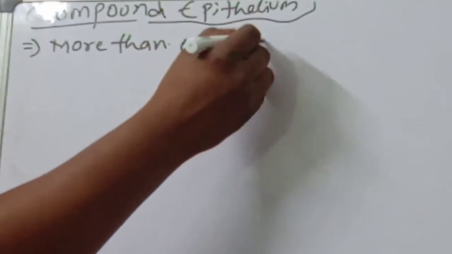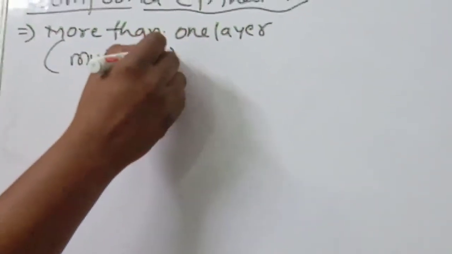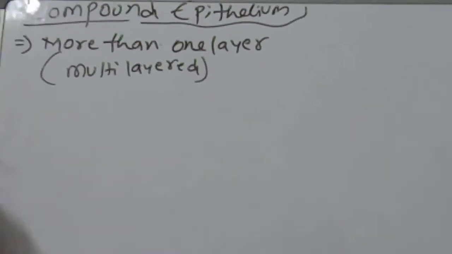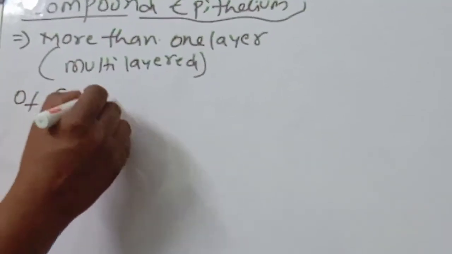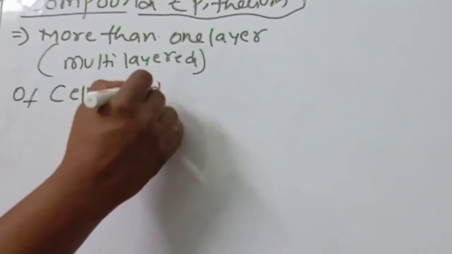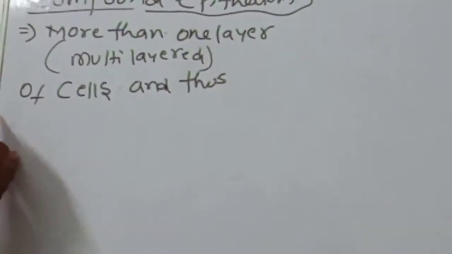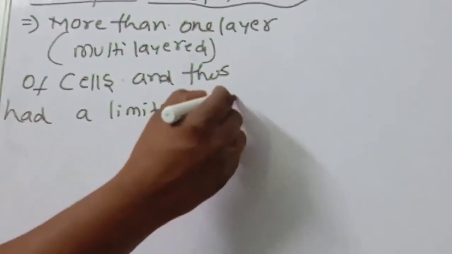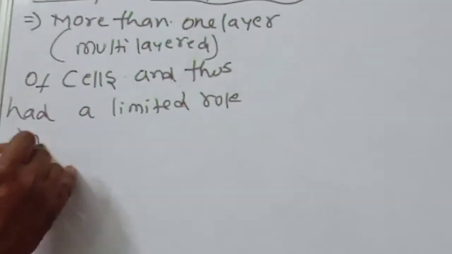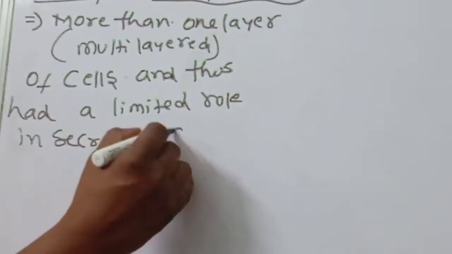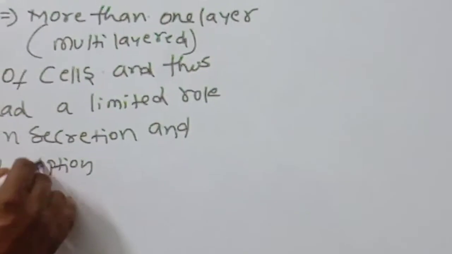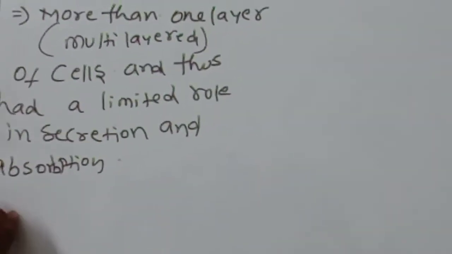This is also a very important point. Compound epithelium is also called multi-layered epithelium, with more than one layer of cells, and thus has a limited role in secretion and absorption.